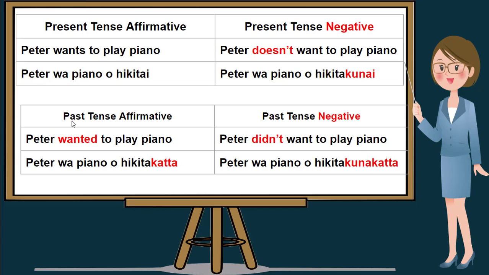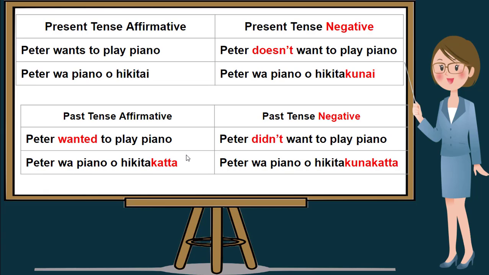Next is we will make this sentence a past tense affirmative. And in order for us to make it a past tense, the want will become wanted. We try to translate wanted to play. We only drop letter I from hikitai and add katta. So wanted to play is hikitakatta. And if we translate Peter wanted to play piano, it will be Peter wa piano o hikitakatta. I'll repeat, Peter wanted to play piano is Peter wa piano o hikitakatta.